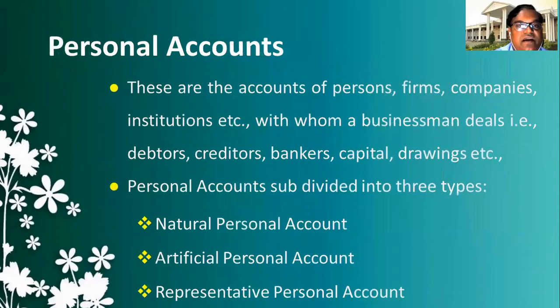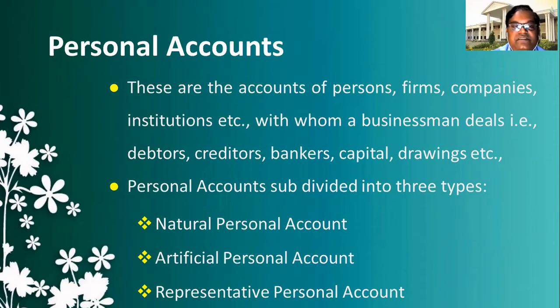The first, personal accounts. These are the accounts of persons, firms, companies, organizations, institutions with whom the businessman deals transactions. Or it may be a person or a group of persons like debtors, creditors, bankers, or capital, drawings, etc. So personal accounts belong to persons, the businesses with whom it deals business transactions.